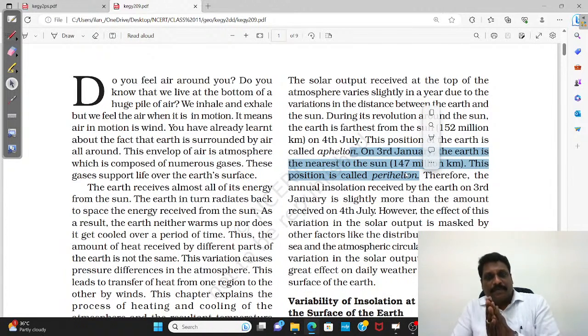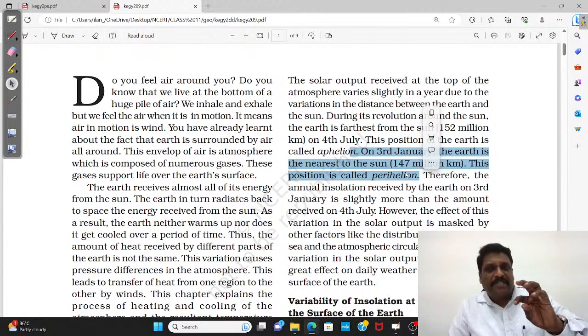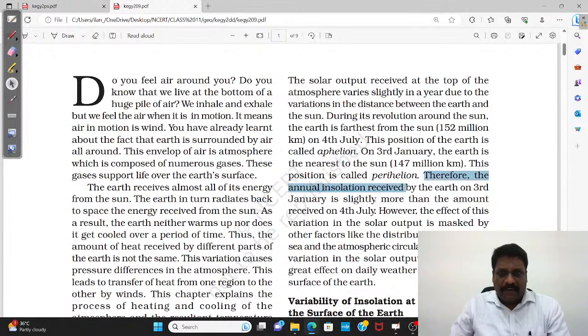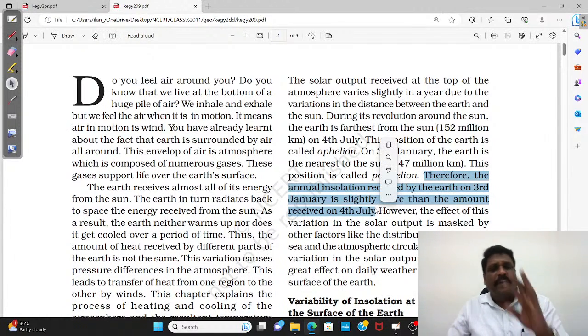Perihelion. So this perihelion and aphelion time alone, the insolation will be slightly varying, right? Therefore, the annual insolation received by Earth on 3rd January is slightly more than the amount received on 4th of July. Okay, small variation is there.